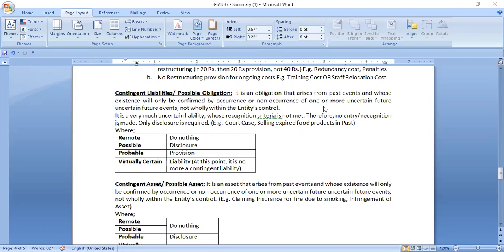Yes, it arises from past events, the same criteria as for provisions and liabilities. It arises because of the past event, but whose existence is not confirmed yet. It will be confirmed by the occurrence or non-occurrence of one or more uncertain future events, and that also is not in the control of the entity. In this case, we can term this scenario as contingent liabilities or possible obligation, right? In provision, it is a probable obligation, but in contingent liabilities, it is a possible obligation.